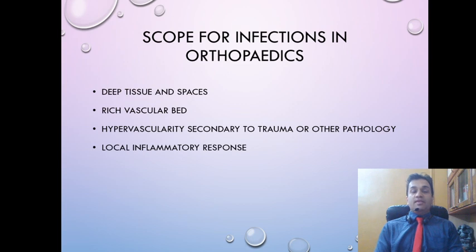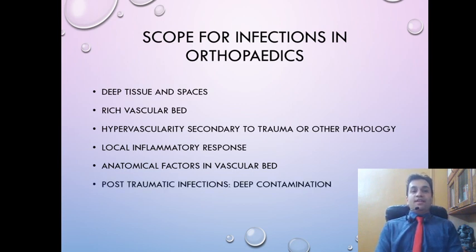This inflammatory response is heralded by interleukin 6, interleukin 8, tumor necrosis factor alpha, and many other inflammatory mediators, because of which we will have increased vascularity, increased vascular permeability, and because of that there will be increased transudation of fluid into the third space, which overall increases the delivery of the infective agent into the most vascularized area of the bone, which is metaphysis, epiphysis, and the epiphyseal-metaphyseal junction. Also, there are anatomical factors in the vascular bed which promote the presence of infection there. I have a separate slide for this, so we shall talk about it when we come to it.